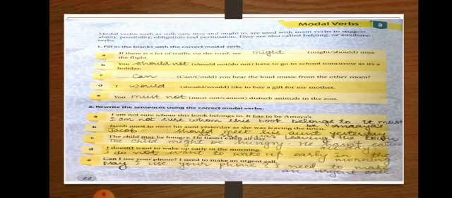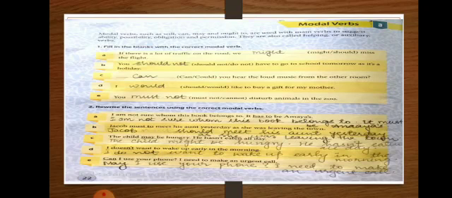Second is you dash have to go to school tomorrow as it's a holiday. So it is should not we will use. Okay. That means large possibility. Next is you have to select between can and could. Dash you hear the loud music from the other room. Means you are asking that can you hear the loud music from the other room.